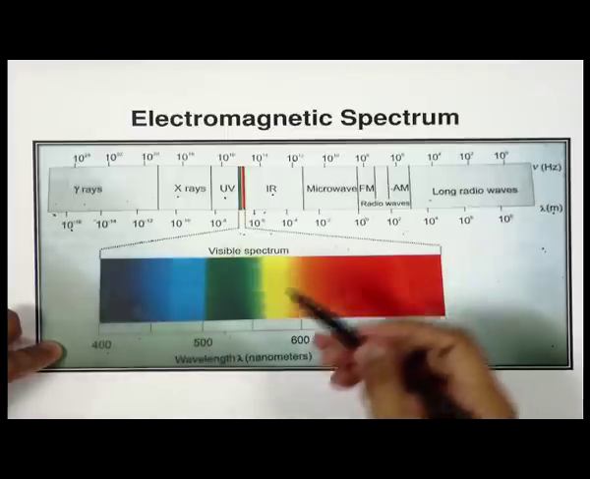We also discussed that electromagnetic radiation does not require a medium to travel. In vacuum, all electromagnetic radiations travel with the same speed, the speed of light, which is 3 into 10 to the power 8 meter per second. However, when these radiations pass through a medium, they show different speeds with respect to their wavelengths. Different wavelengths behave differently in different media.